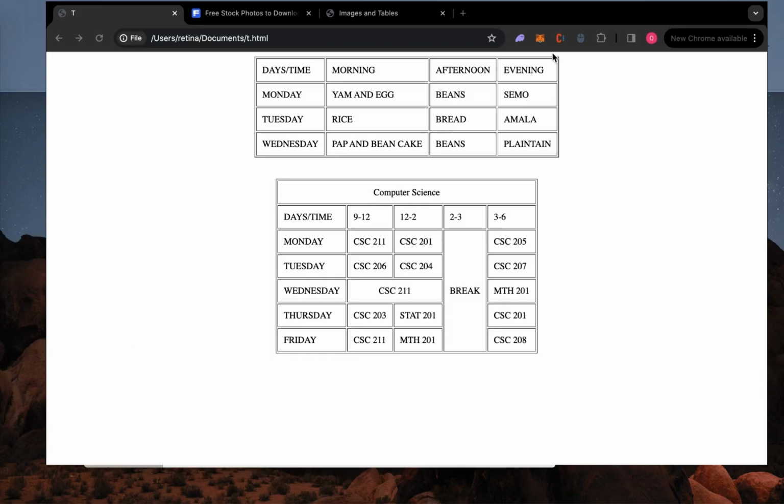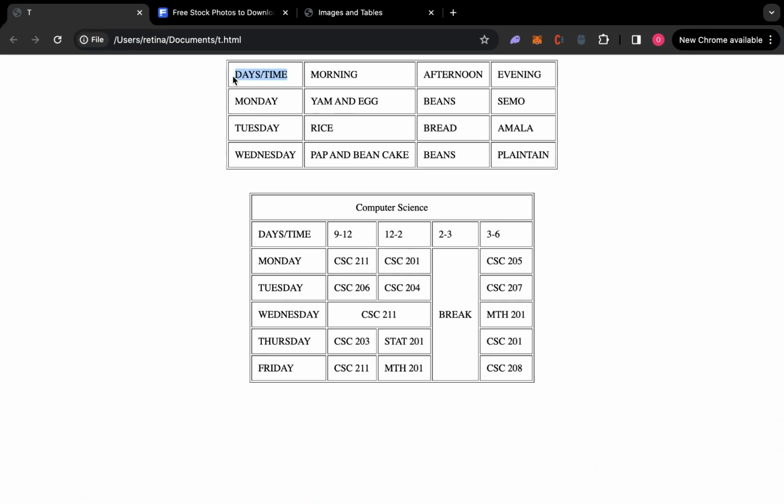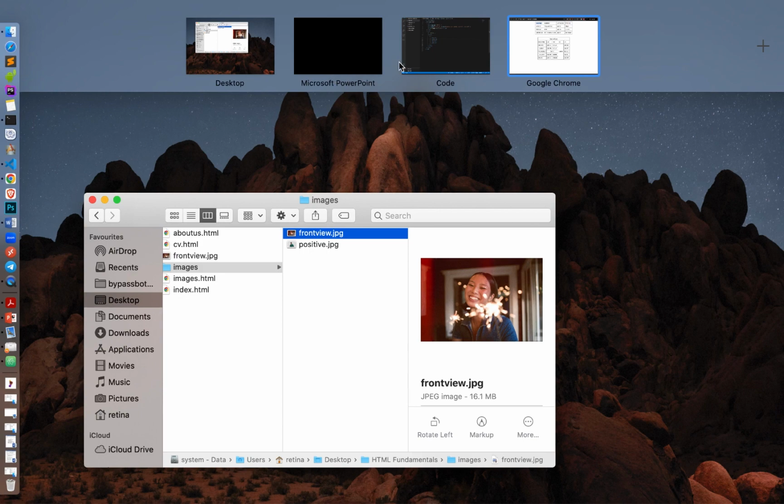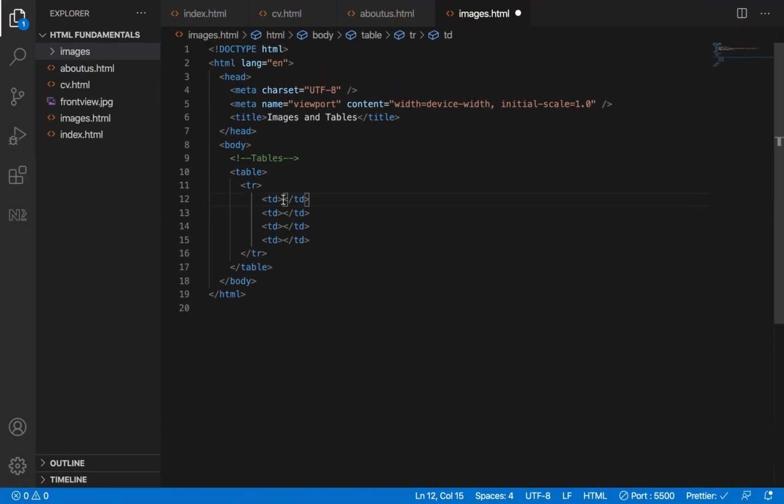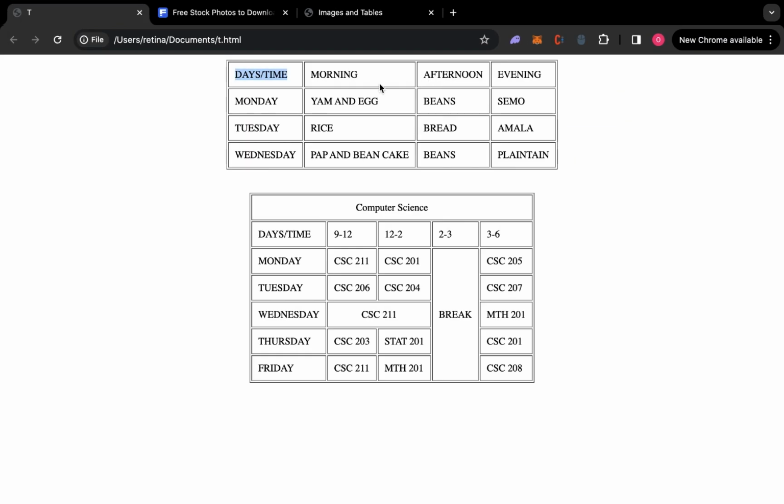And for the first row, what does it contain? It contains days. Let me copy it. Days and time. That's for the first one here. In fact, we can make it better. I will show you later by using th. That's table header to make it bold instead of it to be light like the rest of it. We can make it bold.